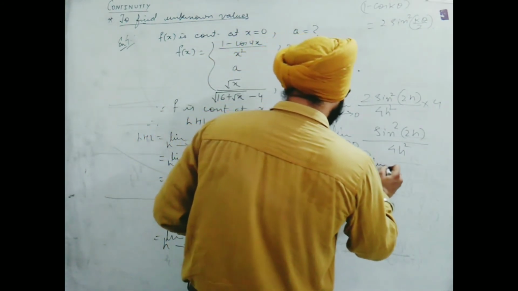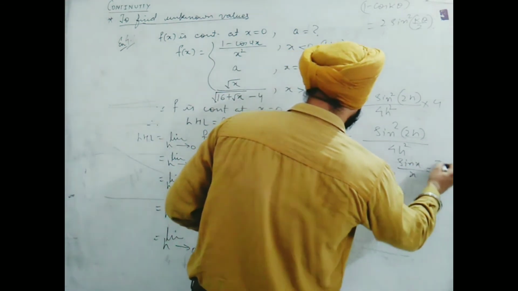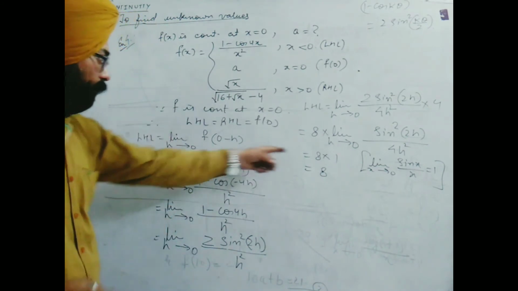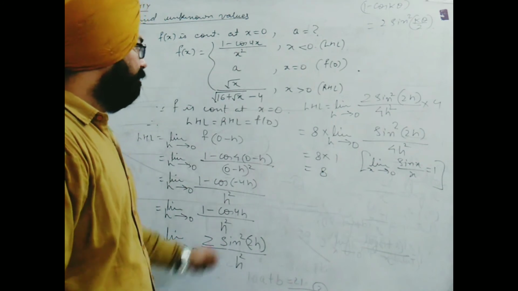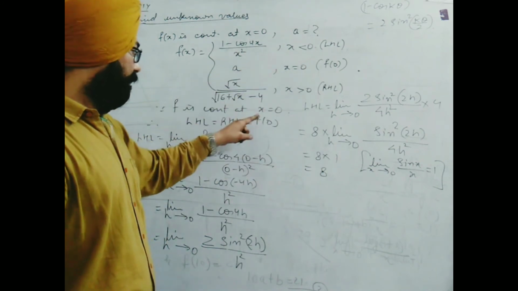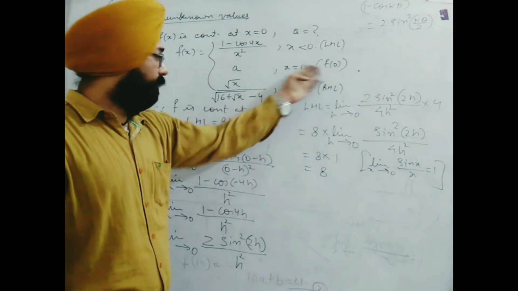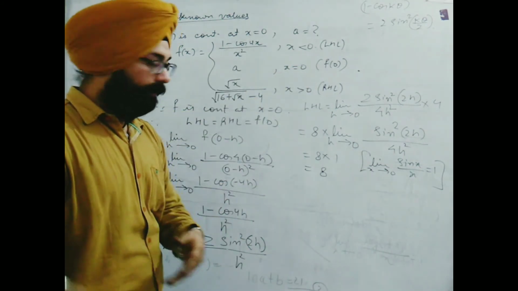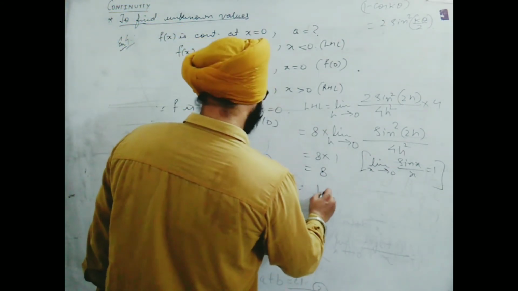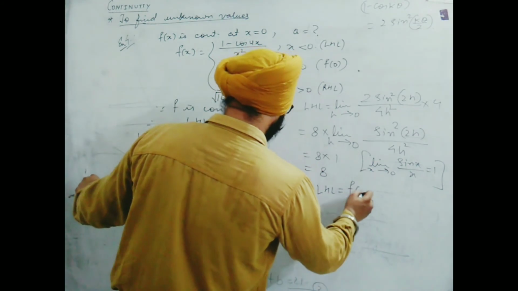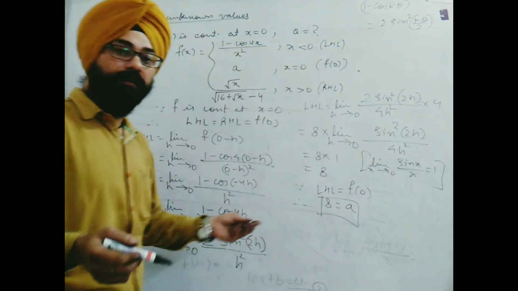Here you can write, since the limit h tends to 0, sin x upon x is 1, we have got the value of LHL as 8. So now I see that here LHL, RHL, f of 0, all three are equal. So I see that f of 0 is A. So why to go ahead? Simply we can take, since LHL which we have obtained is equal to f of 0, therefore 8 is equal to A. This is the required answer and completed.